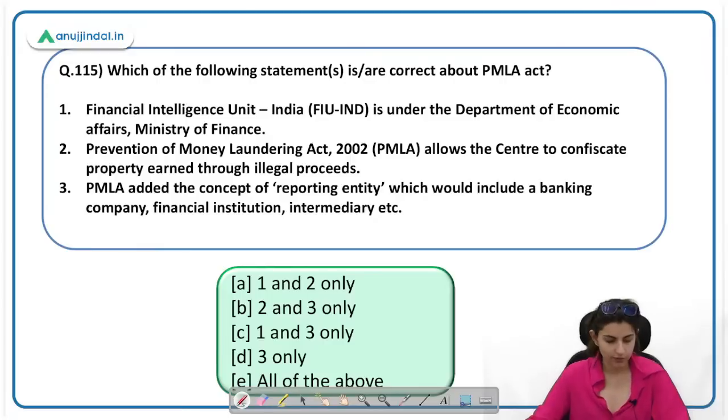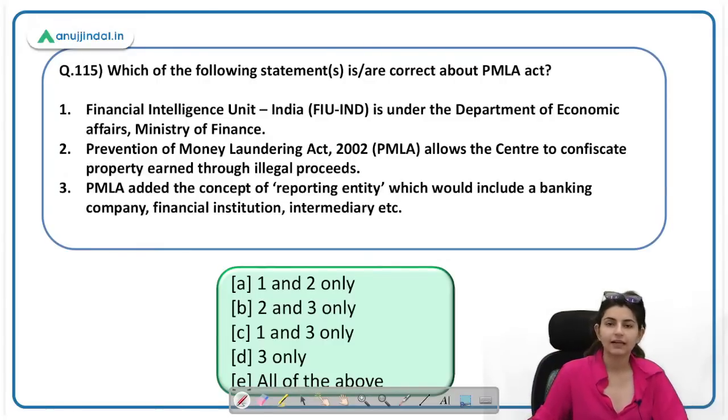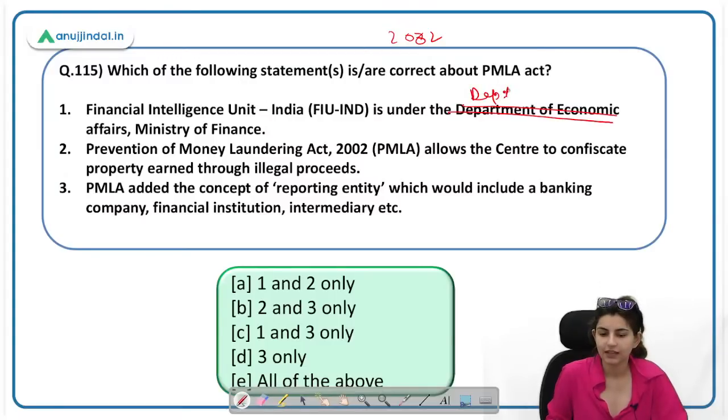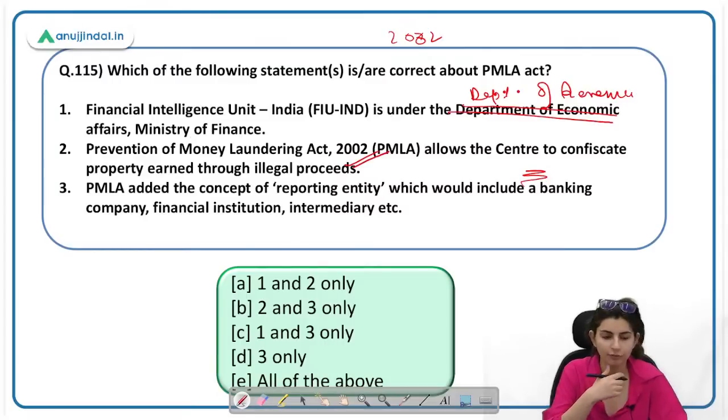Next question. Which of the following statements is correct about the PMLA Act, Prevention of Money Laundering Act? When did it come? 2002. Financial Intelligence Unit India is under the department of, who is going to tell me which department? Revenue. The PMLA Act allows the Centre to confiscate property earned through illegal proceeds. Yes, this is the actual function of the PMLA Act.